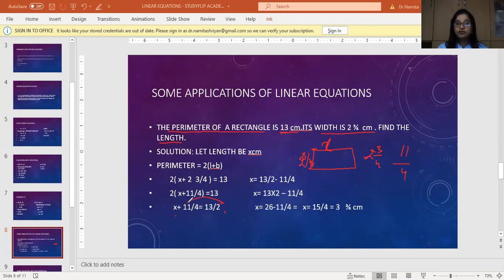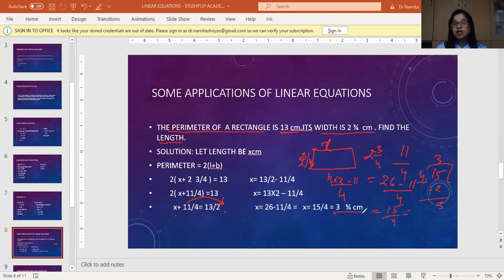Now I'll take this 11 by 4 to the other side. X equals 13 by 2 minus 11 by 4. So what is it? 4 becomes my LCM. So 13 into 2 minus 11. So it is going to be 26 minus 11 by 4. So that is going to be 15 by 4. If I convert it, what does it mean? 15 divided by 4. 4 threes are 12, right? So you're getting 3 and 3 by 4 centimeters.